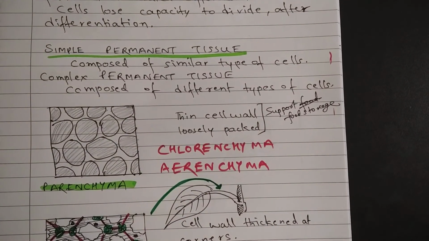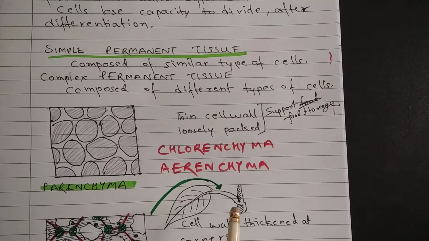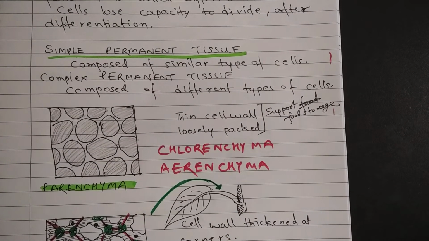In aquatic plants, there are air spaces between cells in parenchyma, and these air spaces provide buoyancy, or the ability to float. For example, in aquatic plants like lily, lotus or water hyacinth, the leaves have air spaces in their parenchyma, because of which the leaves float on water.